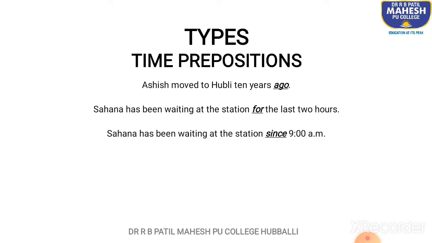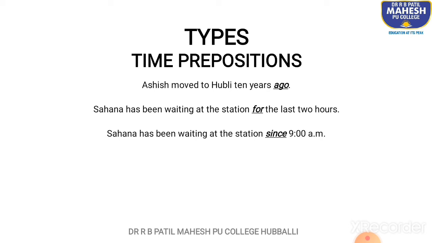Sahana has been waiting at the station since 9 a.m. Now, here, we speak about a specific time, since 9 a.m., so that is why we use the preposition since here. One thing you have to understand is that whenever we use for as a time preposition, we use it for a duration or length of time.